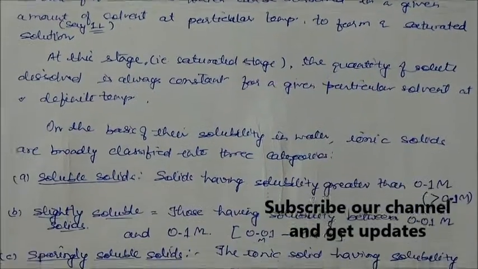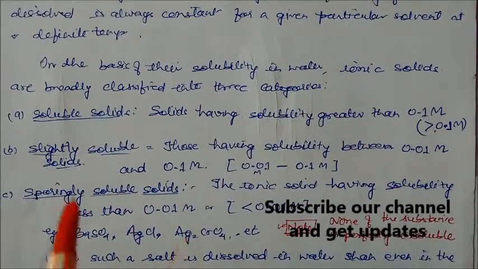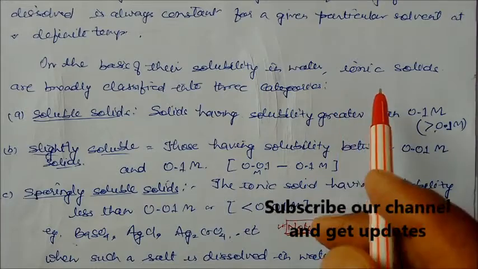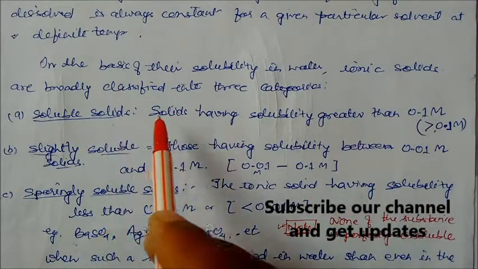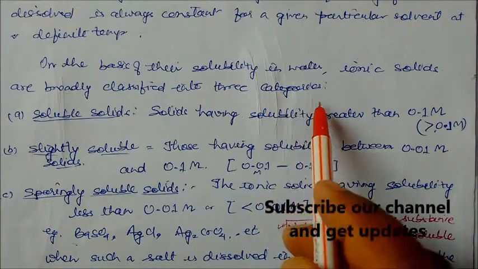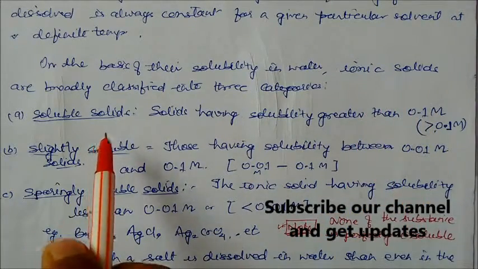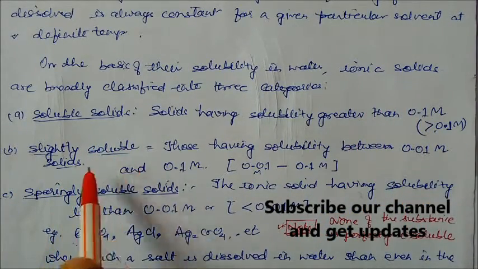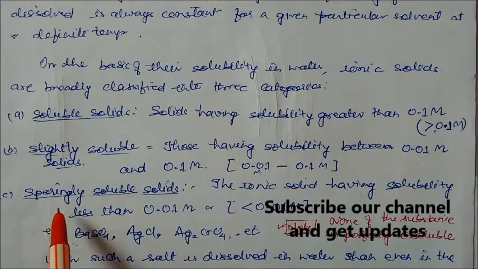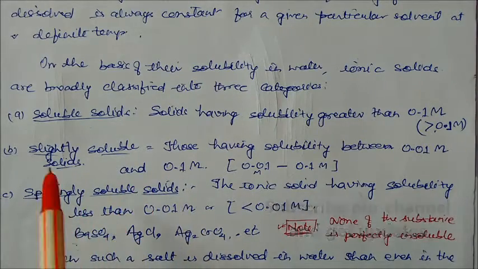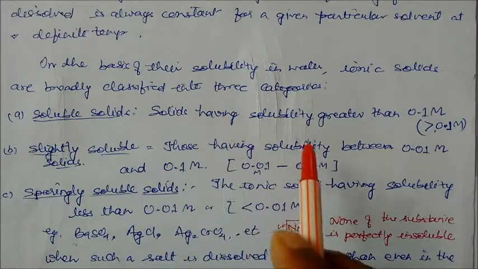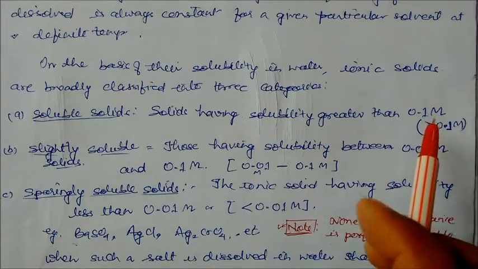On the basis of their solubility in water, ionic solids are broadly classified into three categories: soluble solids, slightly soluble solids, and sparingly soluble solids. Soluble solids have a solubility greater than 0.1 molarity.